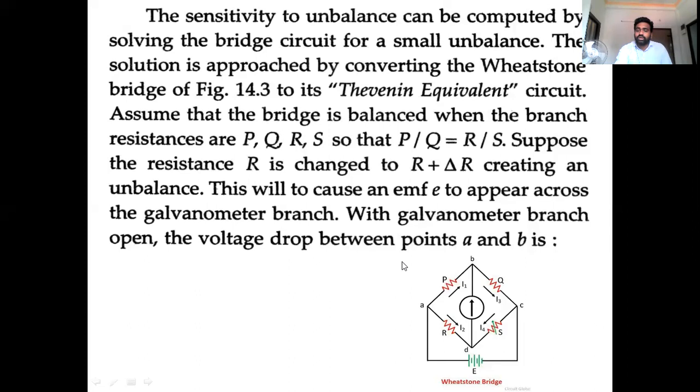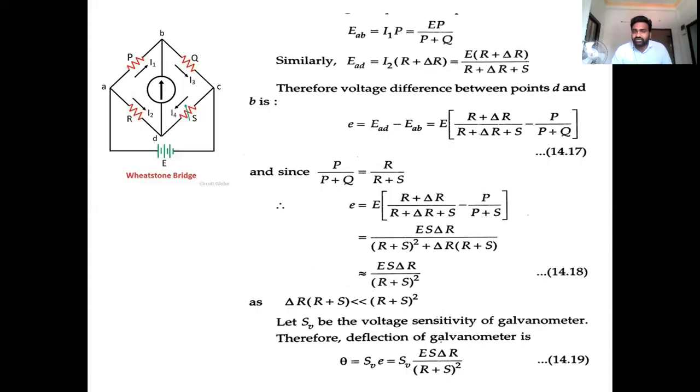That's what we are discussing. Now what we have to do is a Thevenin equivalent for this particular Wheatstone bridge. So how can we do a Thevenin equivalent for this Wheatstone bridge? First, we will observe the EMF drop across A to B.